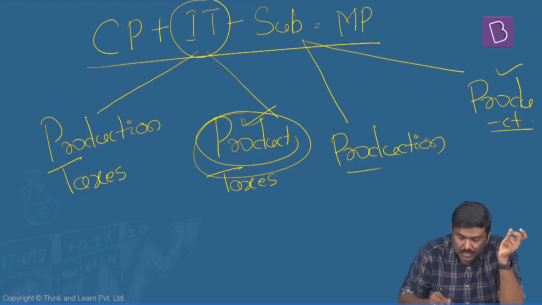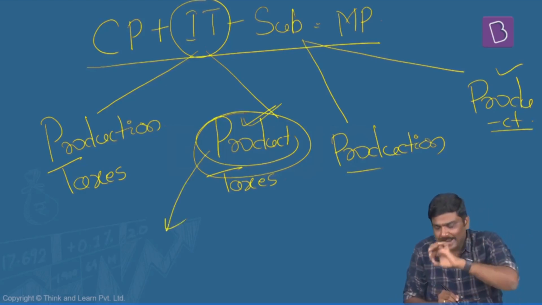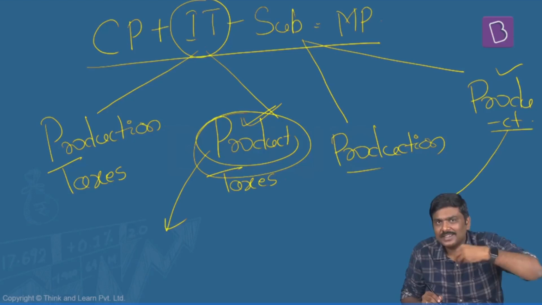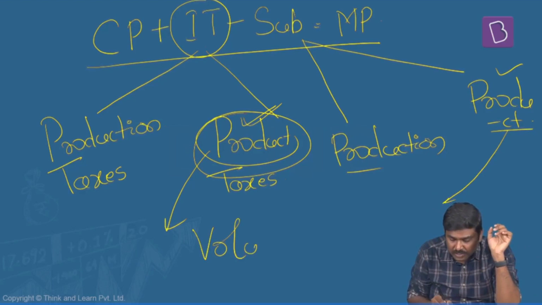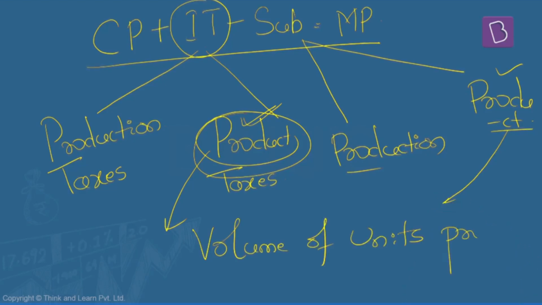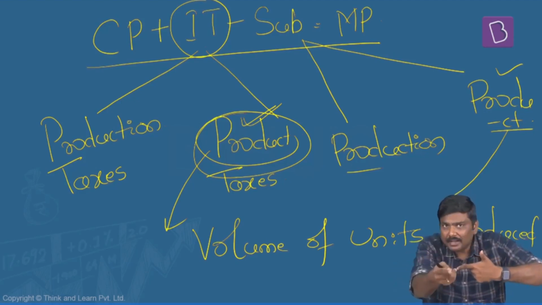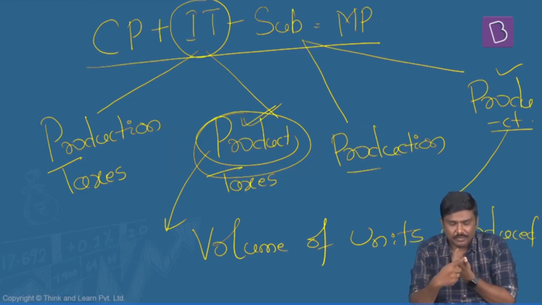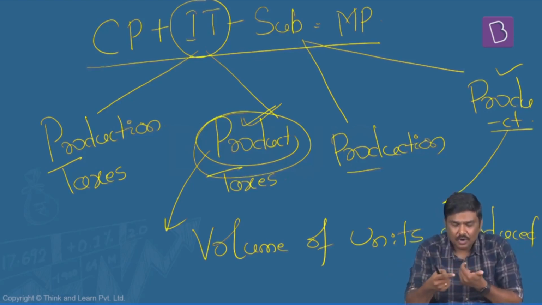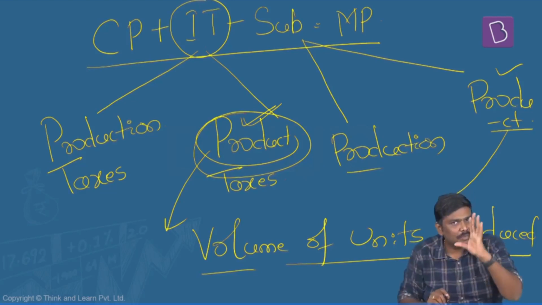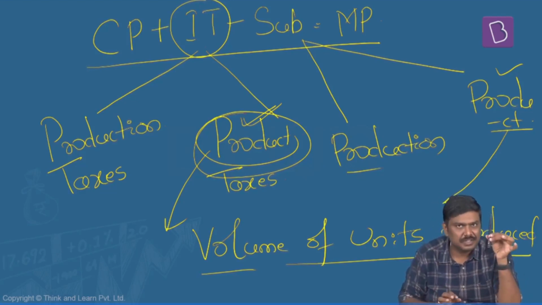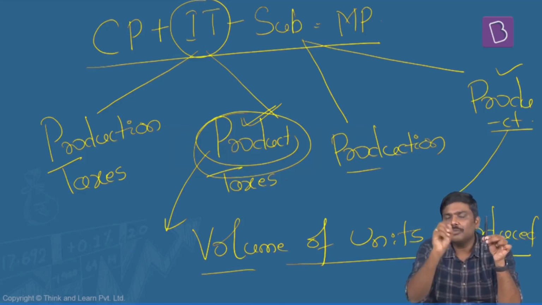Whenever I use the term product, simply remember this: either a tax is paid or a subsidy is received, both are connected to the volume of units produced. I'll repeat it again. When you say product, either taxes or subsidies, taxes are paid, subsidies are received. So whether you pay product taxes or receive product subsidies, both are connected to the volume of units produced. Let me give a very simple example. Imagine I'm manufacturing this particular pen using environment-friendly plastic.